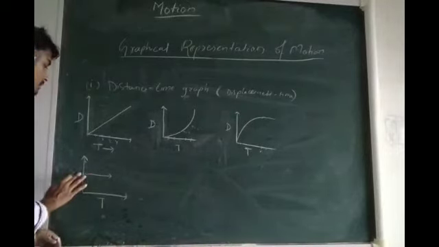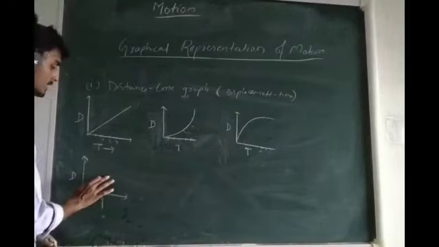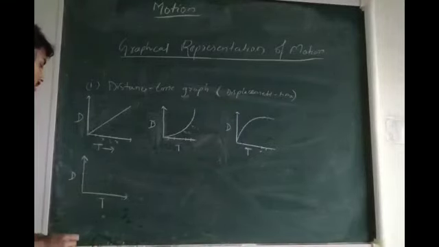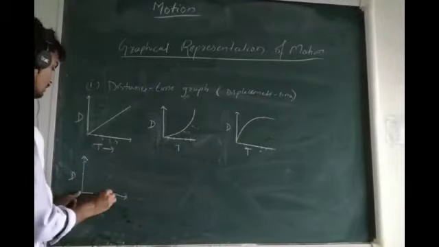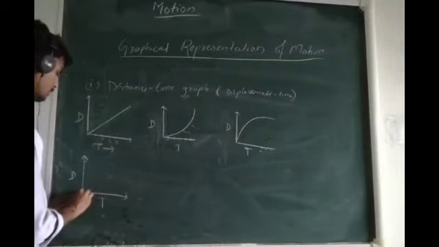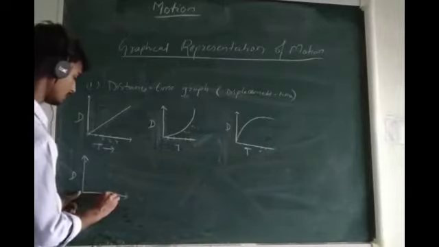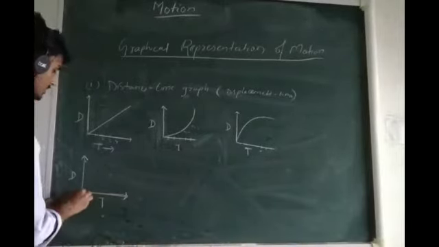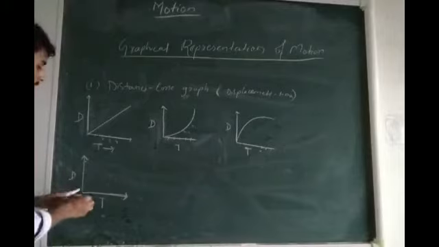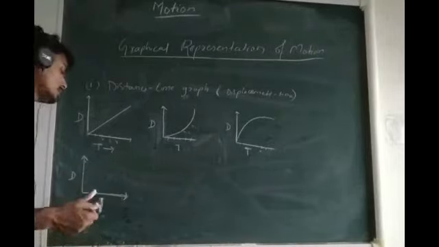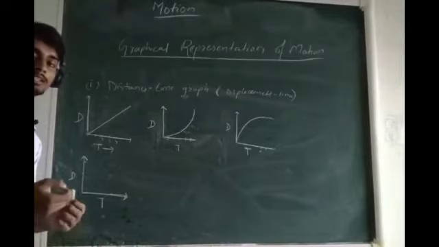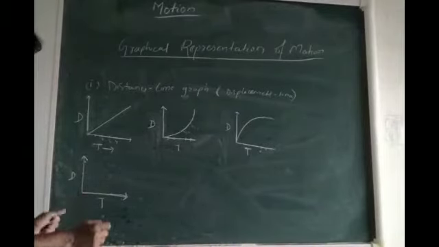The same thing also happens if the body has not covered any distance. The body has not covered any distance, and initially it is at rest. So the time will be passing, and the graph will coincide with the time axis, because here the body has travelled 0 distance, and after travelling 0 distance it is at rest. Or you can just say that the body has not yet started any motion, it is at rest.